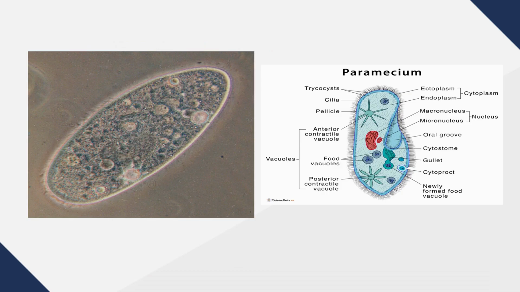This is an electron micrograph of Paramecium, and here is the schematic diagram of Paramecium showing the oral groove, the gullet, and the cytostome. We can see two nuclei, macronucleus as well as micronucleus. There are contractile vacuoles, the anterior one and the posterior one. We also have thousands of cilia over the surface of the body, and the cytoplasm is divided into ectoplasm and endoplasm: ectoplasm towards the outer surface and endoplasm towards the inner surface.